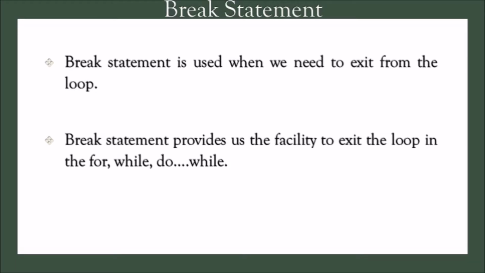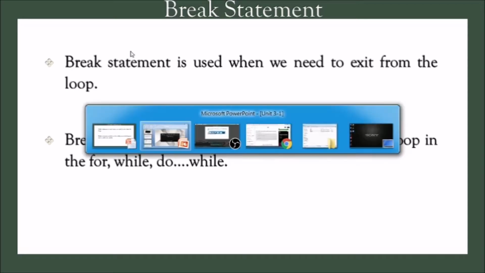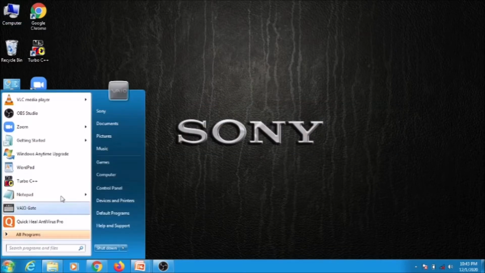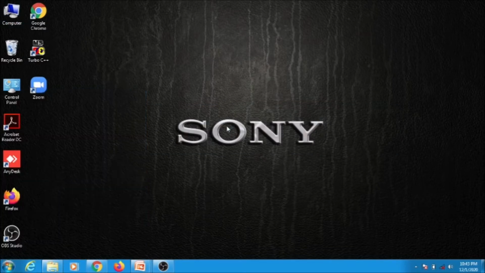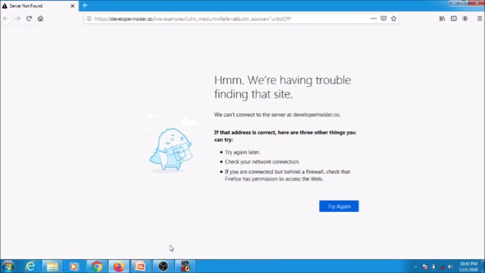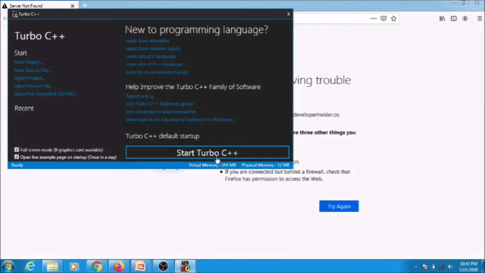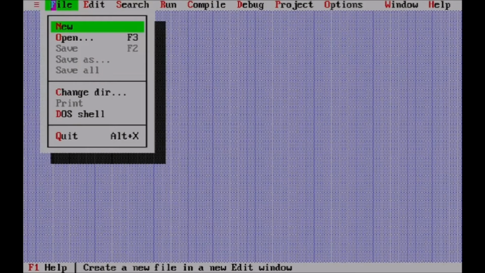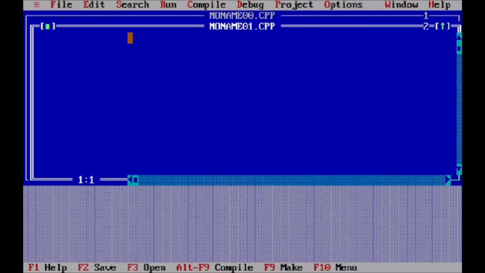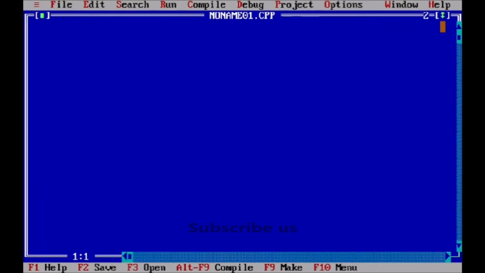Okay, so first of all we open Turbo C. So we see the example of the break statement.